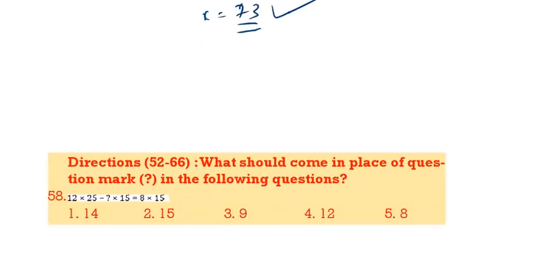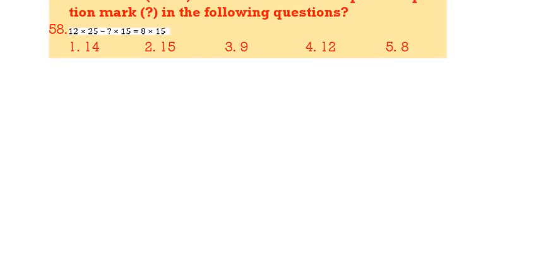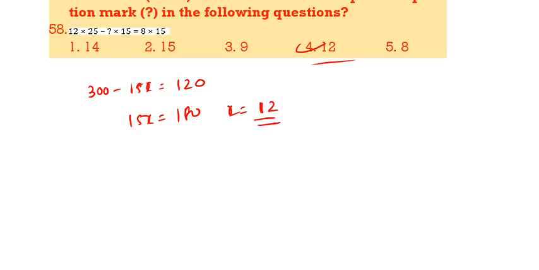Next question. 58. 12 into 25, that is 300, minus 15x is equal to 120. 15x is equal to 180. X is equal to 15 twelves 180, so 12. 12 is the correct answer. Option 4 is the correct answer.